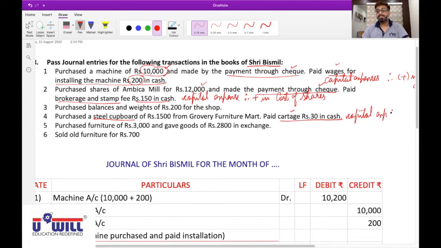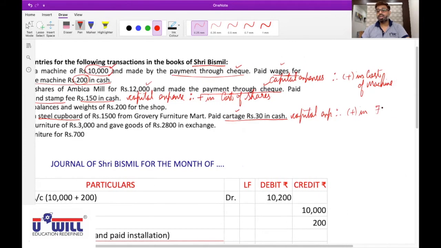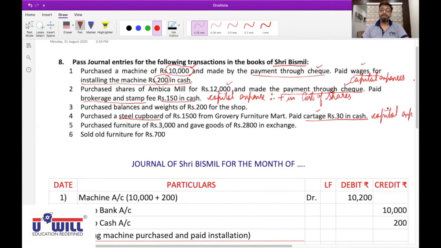So what will we do if it is a capital expense? Add in steel cupboard amount. We'll call it as furniture. We'll add it in the cost of furniture. Okay? And we will not debit it separately. Now tell me, first effect.